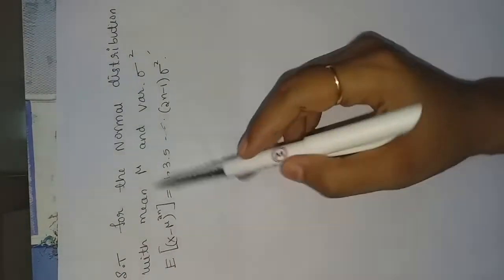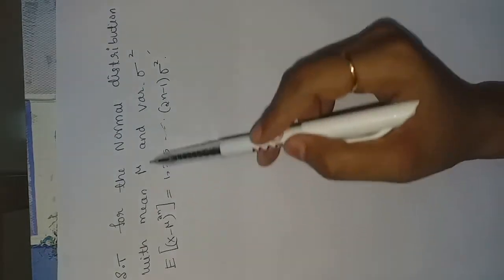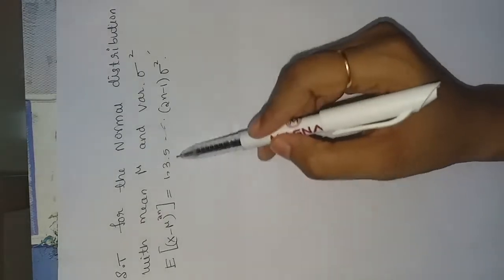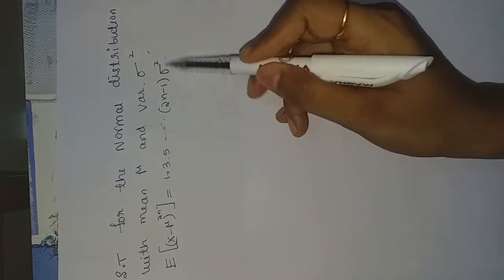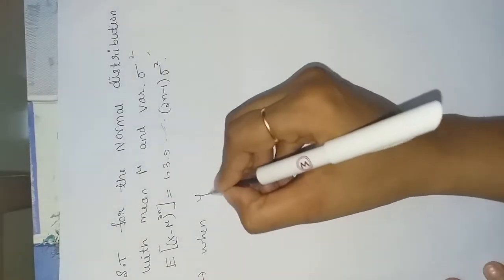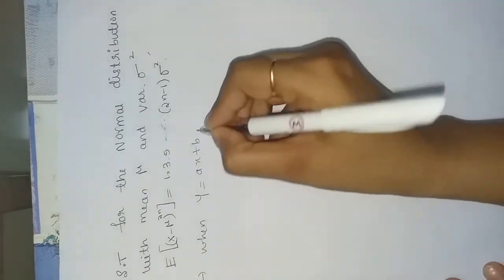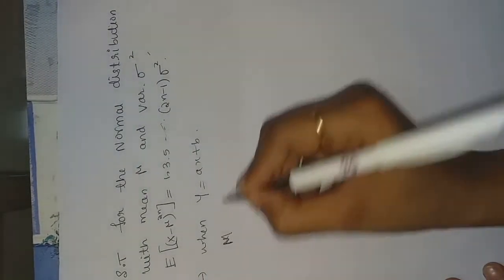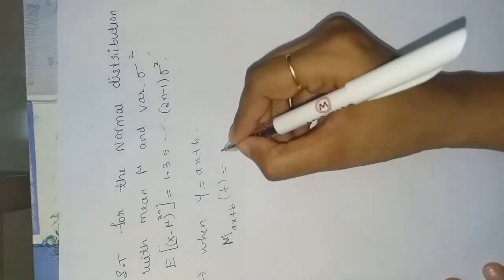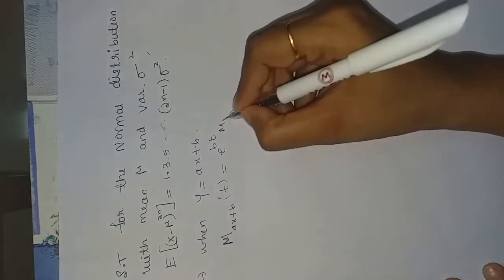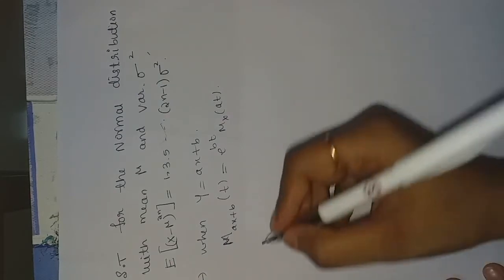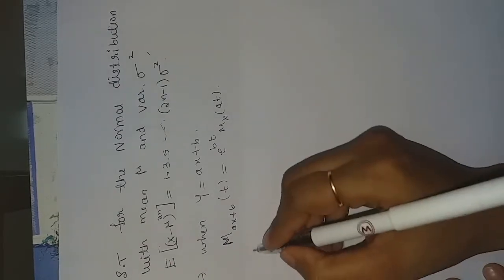So the next problem is, for the normal distribution with mean mu and variance sigma square, show that expectation of x minus mu power 2n equals 1 into 3 into 5 up to 2n minus 1 times sigma power 2n. So we know that when y equals ax plus b, the moment generating function M ax plus b of t is e power bt into mx of at. I have proved this in my first video lecture.